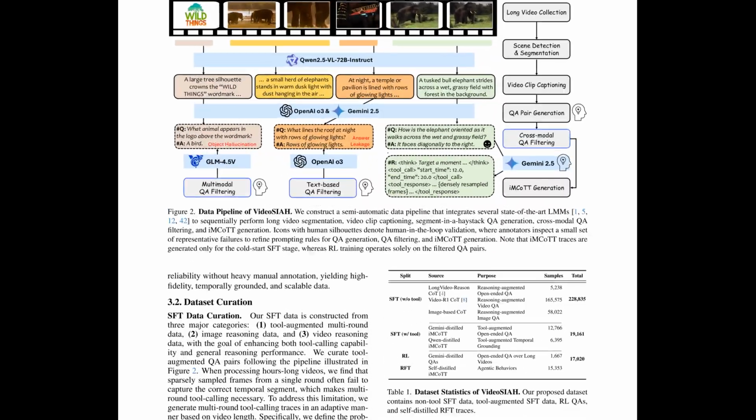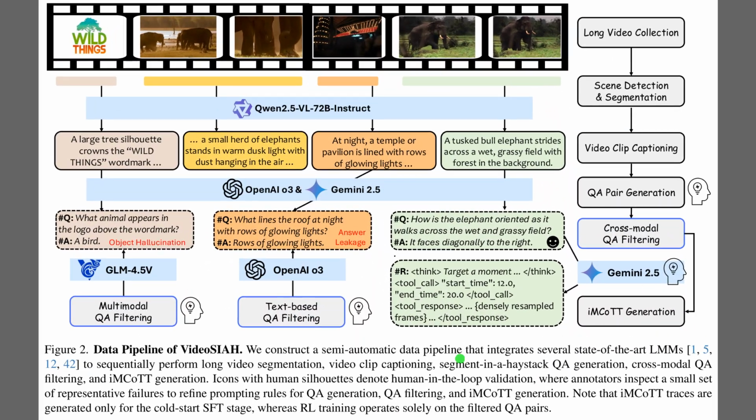So while Figure 1 contrasted different reasoning styles, Figure 2 shows how the video SIAH pipeline manufactures the training data that LongVT needs. The flow diagram traces a long video as it gets sliced into scenes, captioned, and turned into segment in a haystack questions, which are questions about very brief but decisive moments. Several large multimodal models caption clips, propose questions, and then filter out bad ones, while humans spot recurring failure patterns. The final branch generates interleaved tool call traces that teach the model how to crop videos and ground its answers in precise moments.